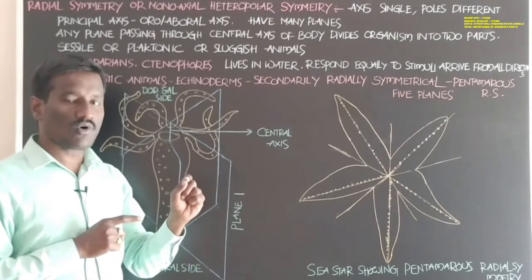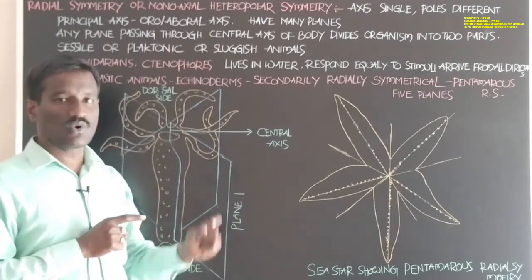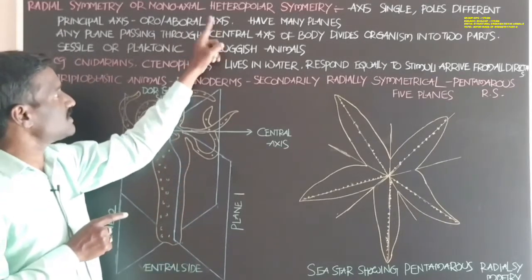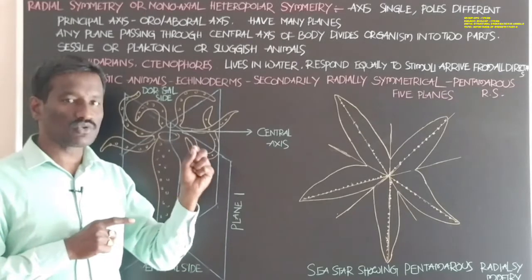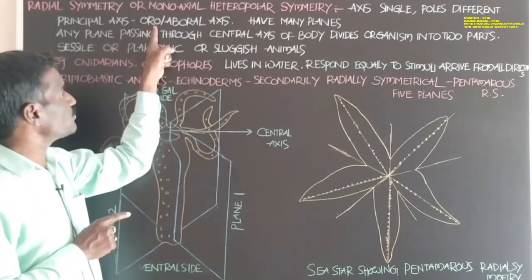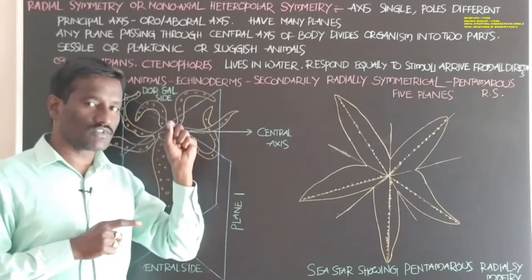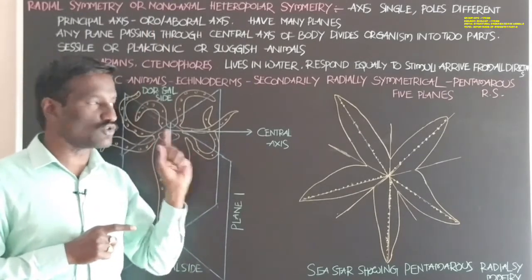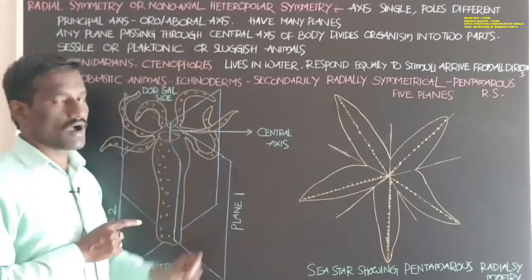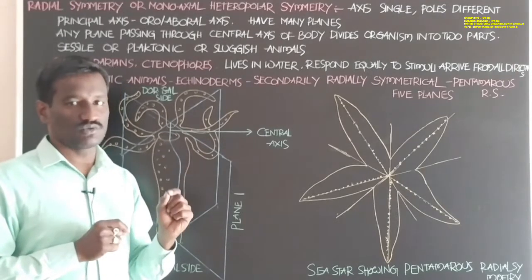It is also called the oroaboral axis. The oroaboral axis is the axis through the mouth side and the side without the mouth. Oro, students, means the side having the mouth.